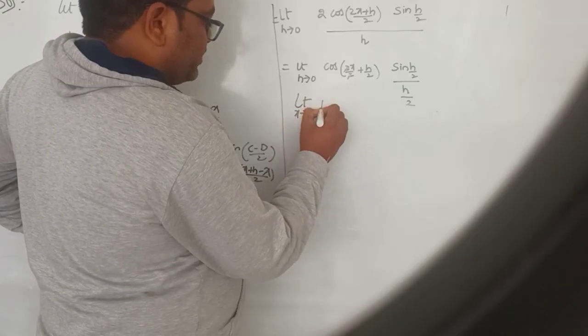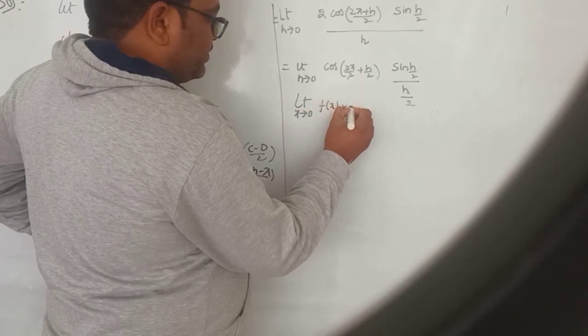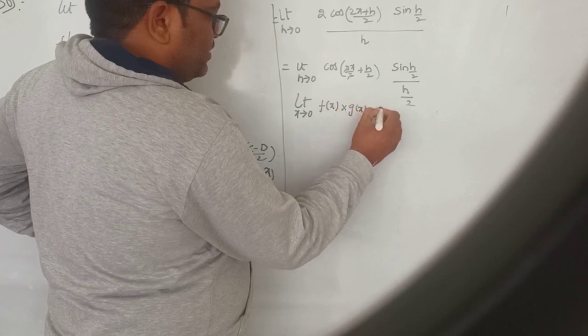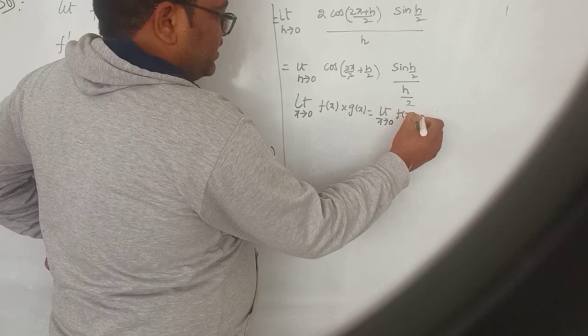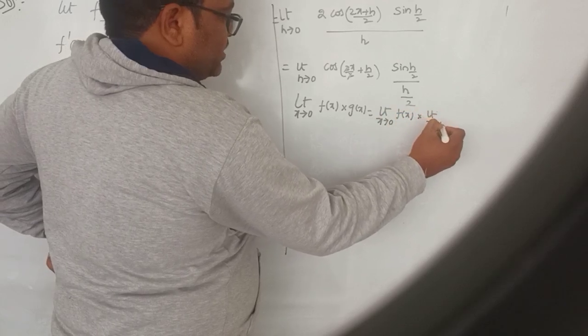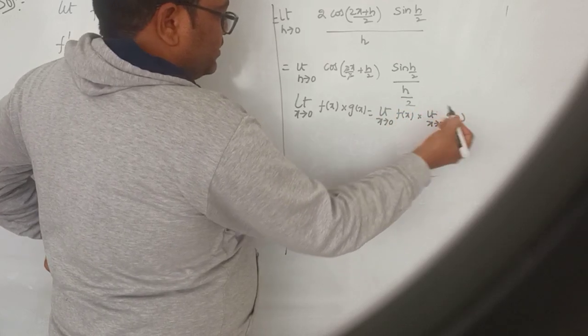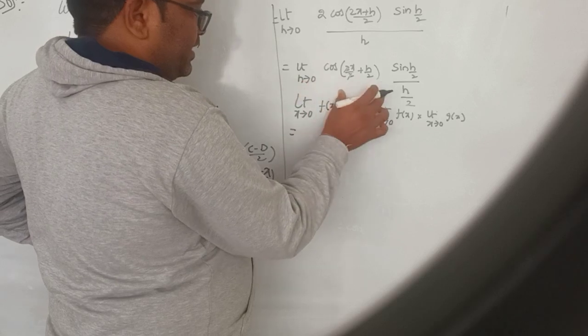We use the formula: limit of f of x into g of x is limit of f of x into limit of g of x. The same formula applies here.